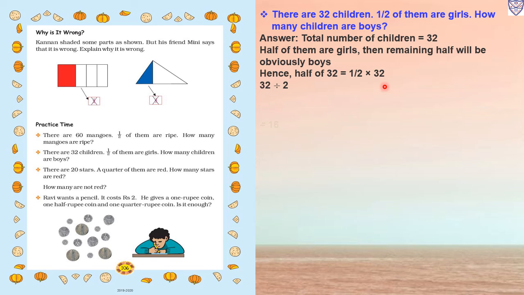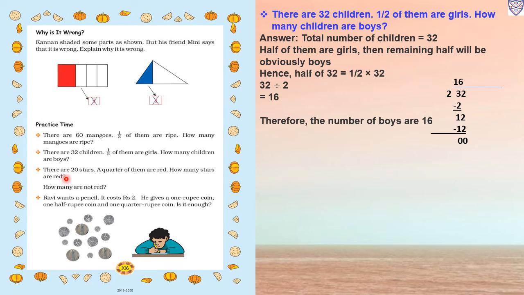So we will get, 2 ones are 2. So 3 minus 2 we will get 1 and 2 we will carry down, it will become 12. So 2 6s are 12. So 16, therefore the number of boys is 16.